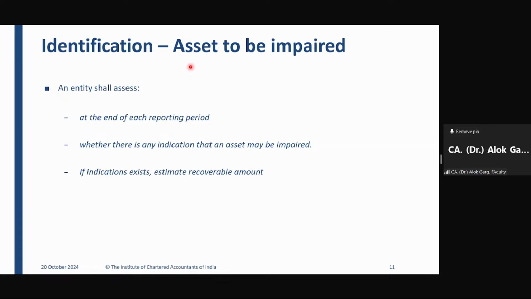After 6 months of buying this iPhone 15, iPhone 16 got launched. The carrying value of my iPhone 15 is 1 lakh rupees. And this iPhone 16, an upgraded model, was launched by Apple at 1,10,000 rupees, 1.1 lakh rupees.